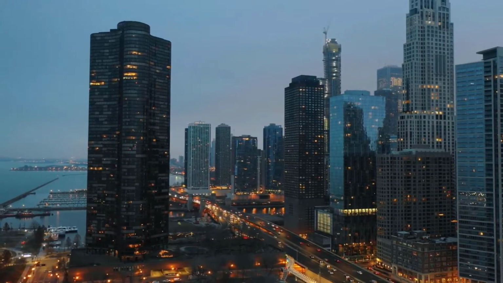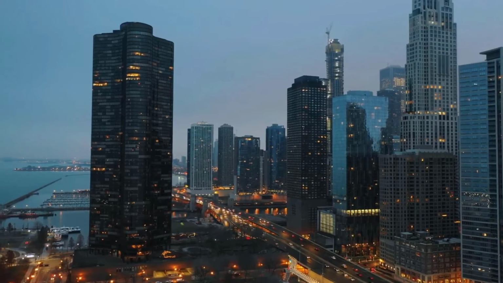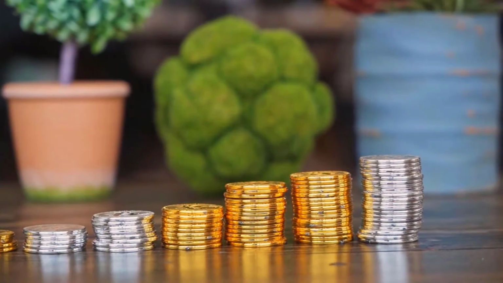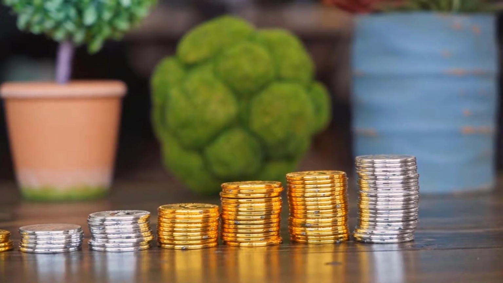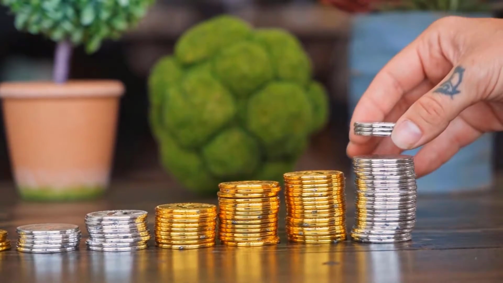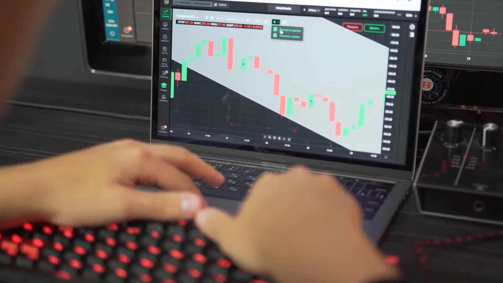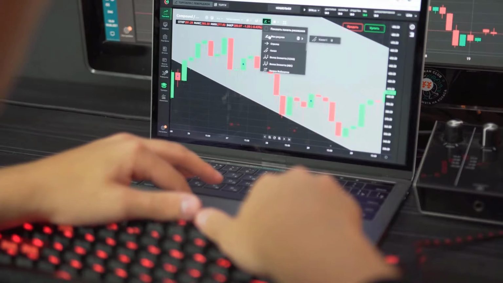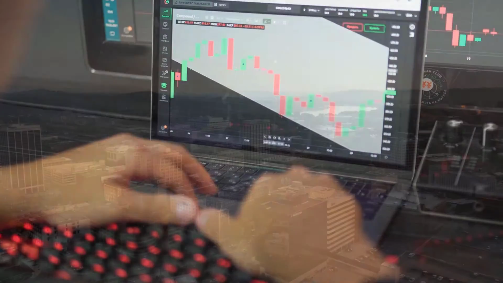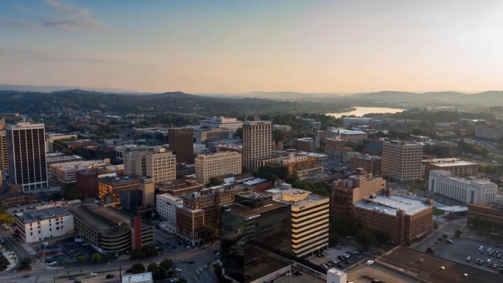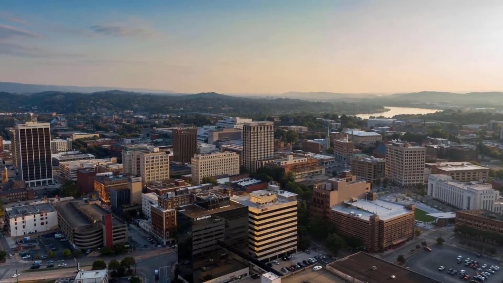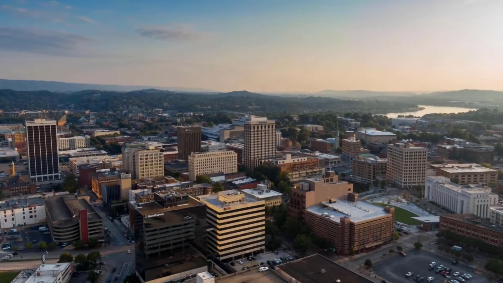Resistance level 3, $258.60. Resistance level 4, $356.50. Support level 1, $78.90. Support level 2, $46.10.